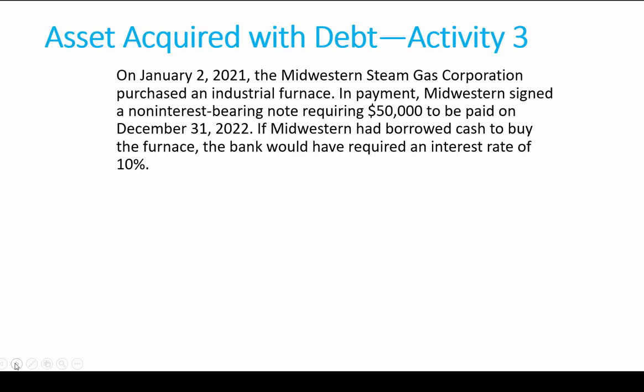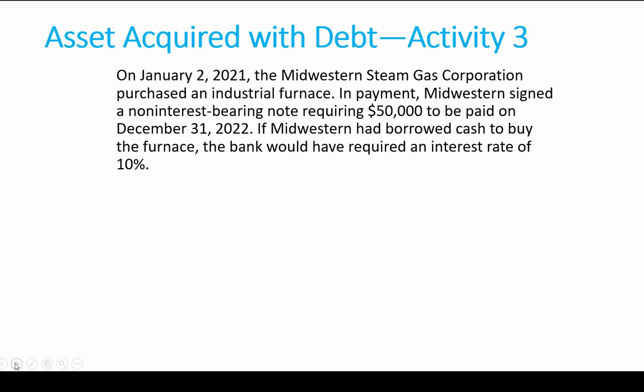But of course, one company is not going to lend another company money without interest. So what we do is we call it imputing interest, or we're going to see how much interest is actually built into this note. And we know that in other circumstances, this company would have to pay 10% interest if they borrowed money.